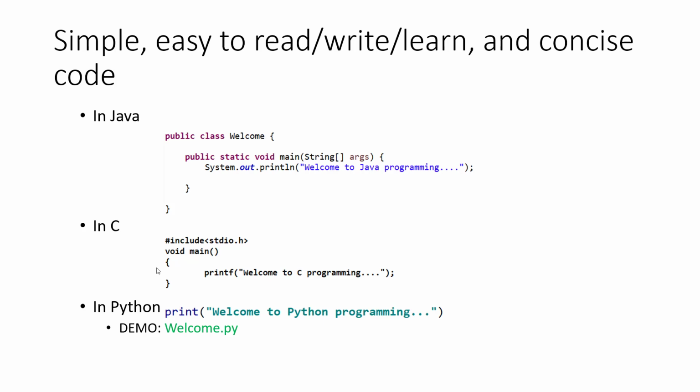If you take the same example of printing a welcome statement in C programming, this is how it looks. So you have to include the library, write the main method, save the file, and compile and run the program. Now let's see the same in Python. This is a single line of code. Using the print function, we can print the string "Welcome to Python programming".